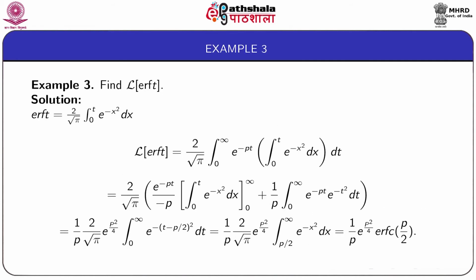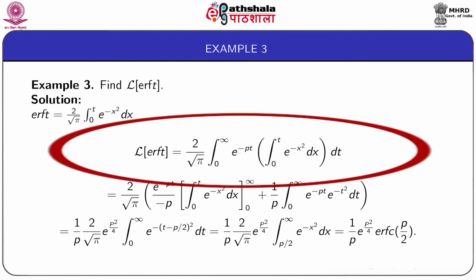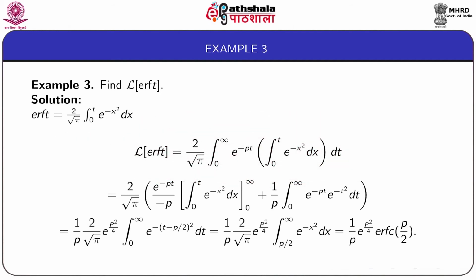Next we come to example 3. We have to find Laplace transform of error function of t, that is equal to 2 by root pi integral from 0 to t e to the power minus x squared dx. Laplace transform of erf(t) is equal to 2 by root pi integral from 0 to infinity e to the power minus pt into integral from 0 to t e to the power minus x square dx dt.